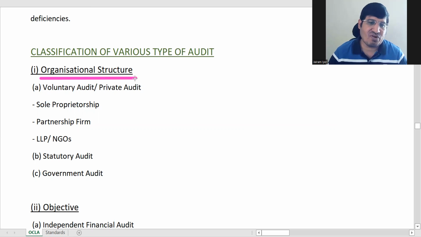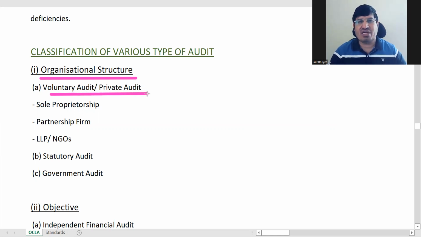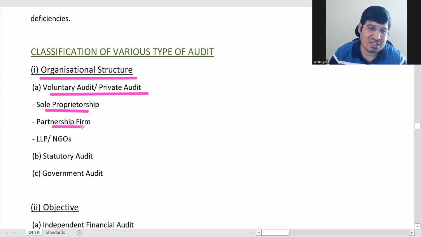So first is classification based on organizational structure. For organizational structure, first is voluntary or private audit. Voluntary is someone who is getting accounts audited on his own. There's no compulsion by law. He's doing it on his own. It's also called private audit. So examples are audit of sole proprietorship concern, partnership, and LLP or NGOs. So they can get their accounts audited on their own.